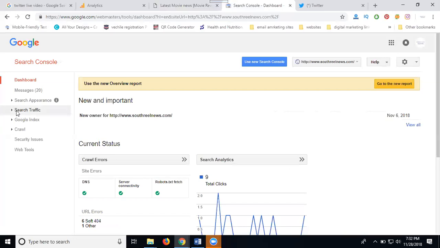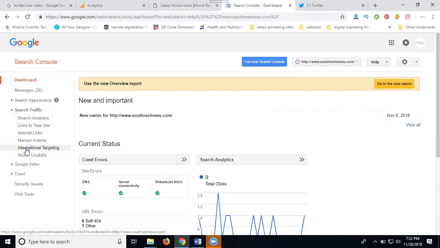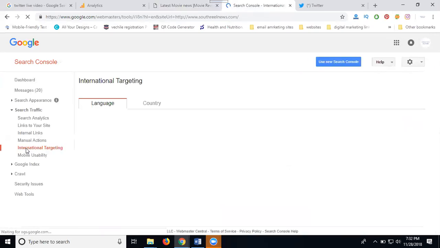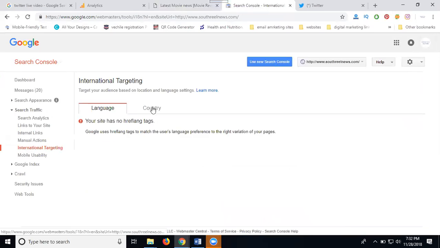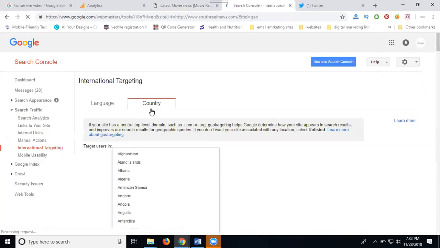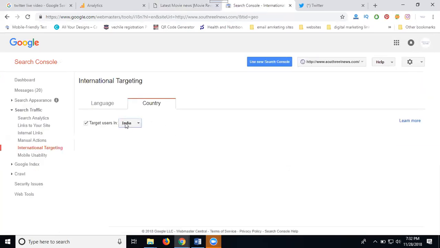For that, you can go to the Search Traffic option in Google Webmaster. Here is the option called International Targeting. Suppose you target the entire globe. Now click on Country. What is it targeted by? India. Now disable it. That covers all countries. If you target only one country or multiple countries,